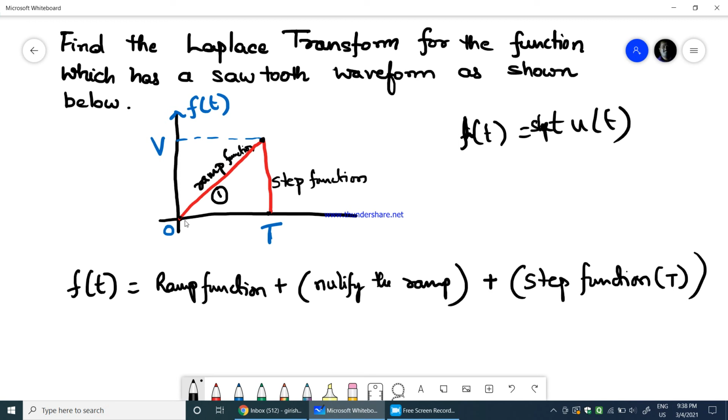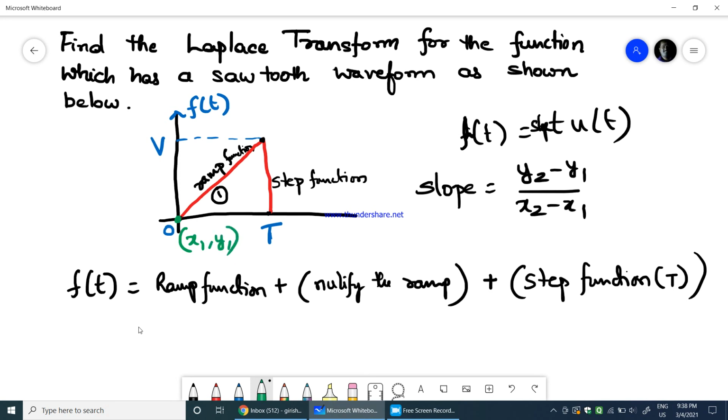Now we need to find the slope of this ramp function, and we know the slope for any ramp function is given by y2 minus y1 divided by x2 minus x1. At the origin we get the coordinates x1 and y1, whereas at this point we get the coordinates x2, y2.